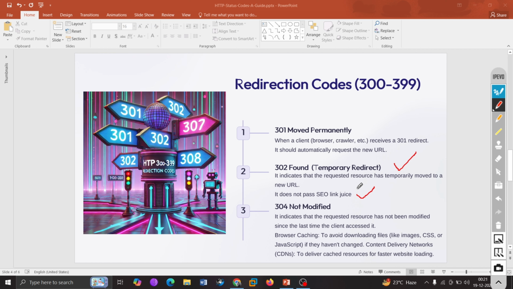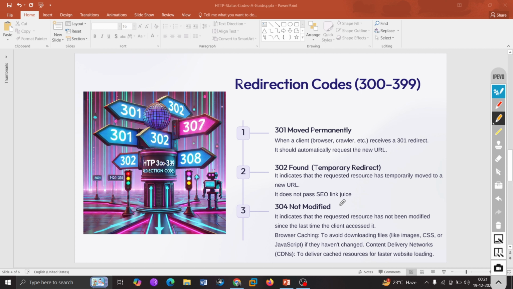I mean, when you are forgetting your password, the forgot password functionality, right? Suppose you forget the PIN, and then you change the PIN, and you requested it. That is where you can also get the 302. Or if you are putting in your OTP, and the OTP is correct, we can get 302 because your account has been found. So those are the scenarios where you can use 302.